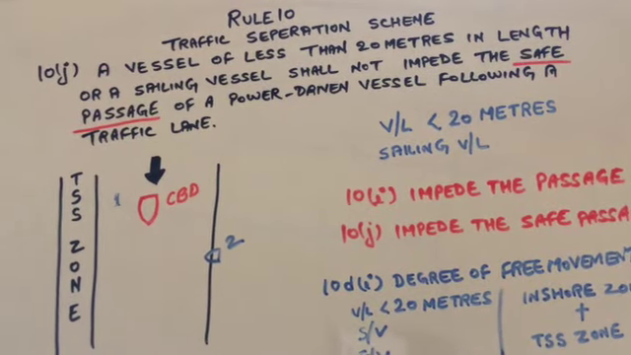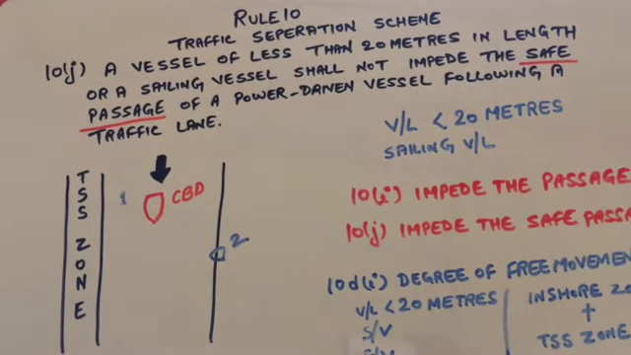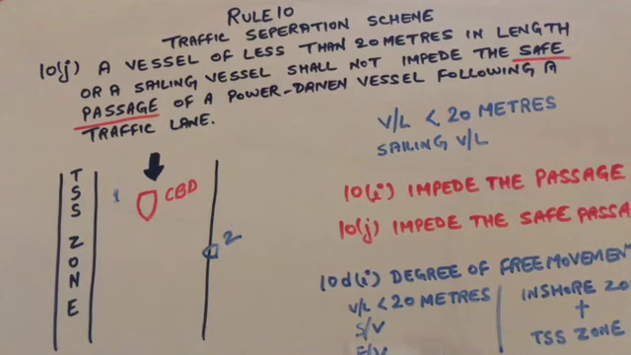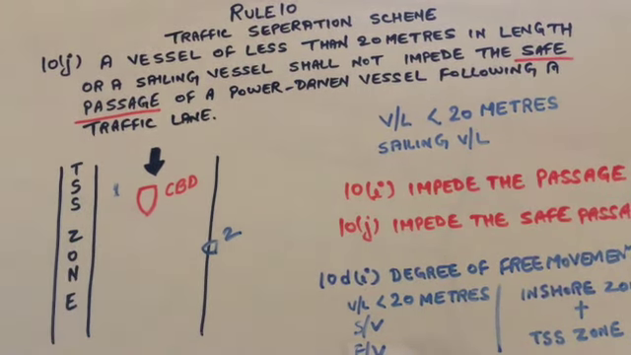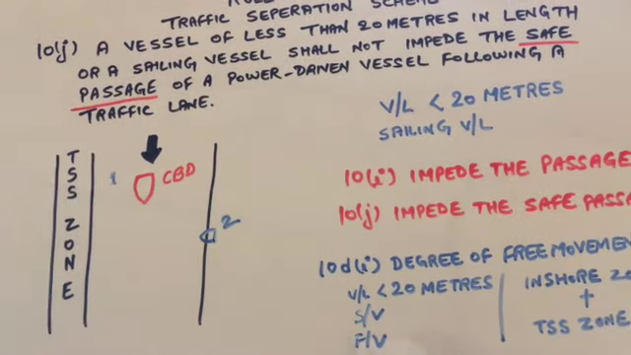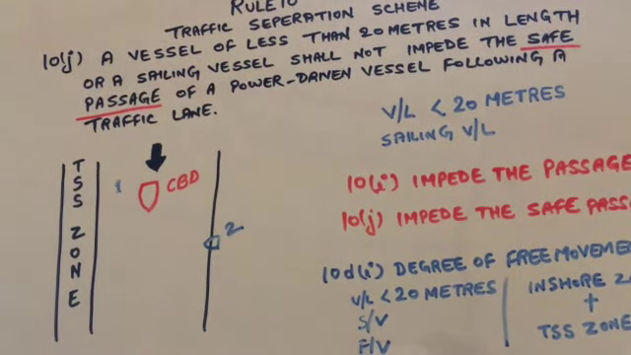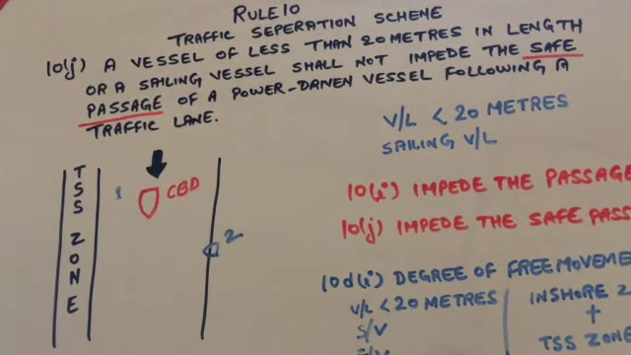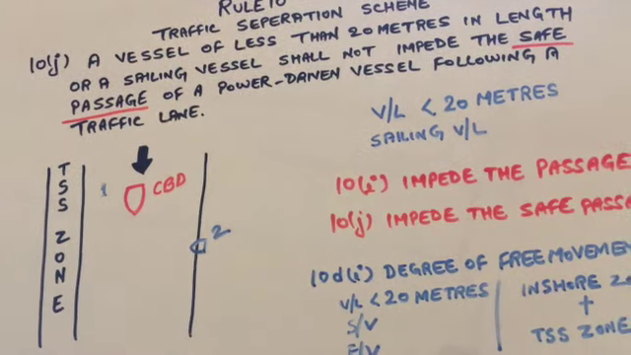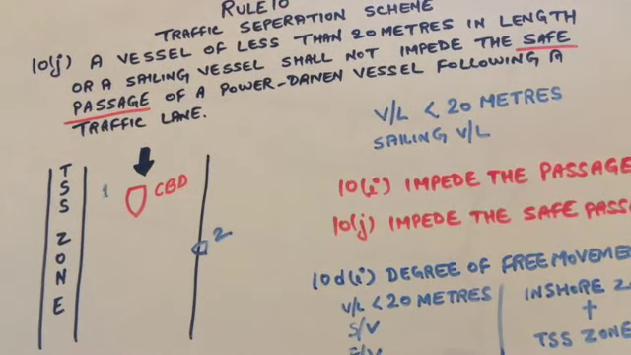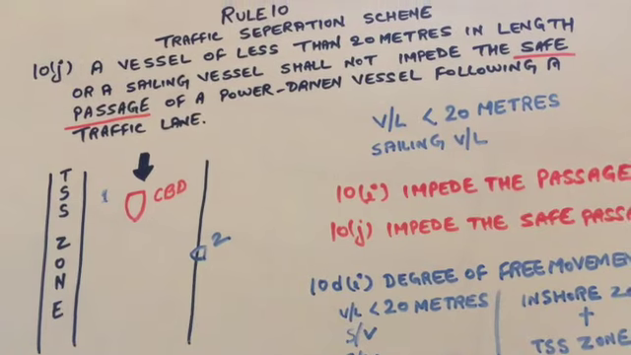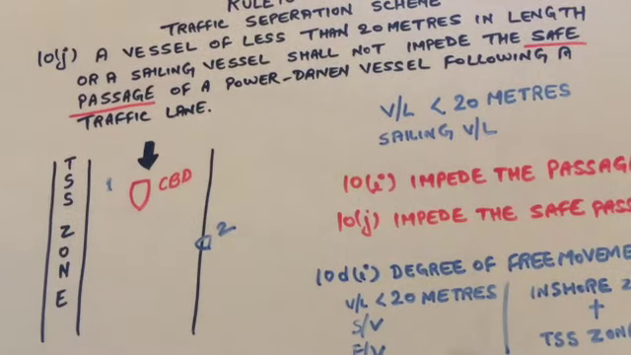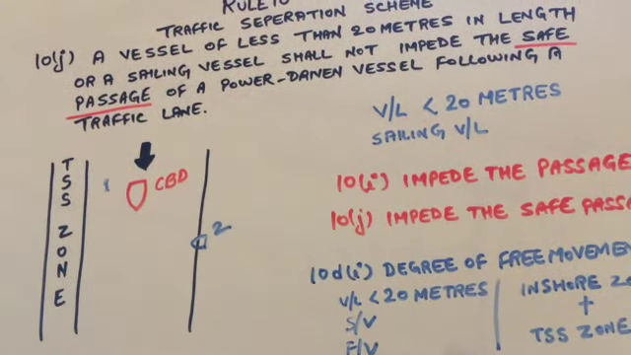Rule 10, traffic separation scheme. 10J is a vessel of less than 20 meters in length or a sailing vessel shall not impede the safe passage of a power-driven vessel following a traffic lane. So in the TSS of a southerly course, where the CBD is maintaining a course of around 180, the number 2, that is on the port bow of the CBD, is indicating a vessel of less than 20 meters or a sailing vessel. So as per rule 10J, they should not impede the safe passage of a power-driven vessel following a traffic lane. So safe passage here indicates a draft restriction.